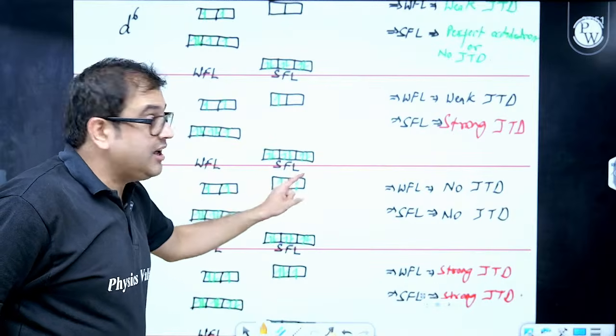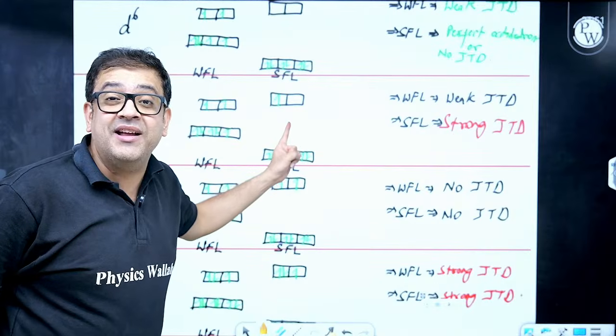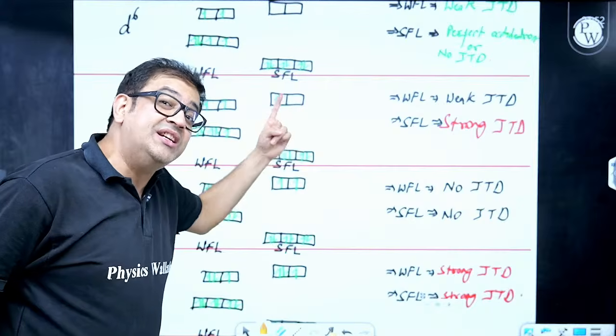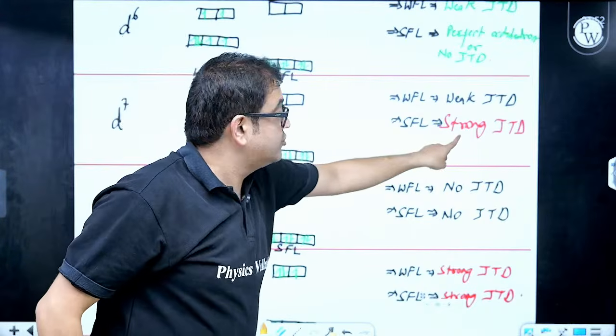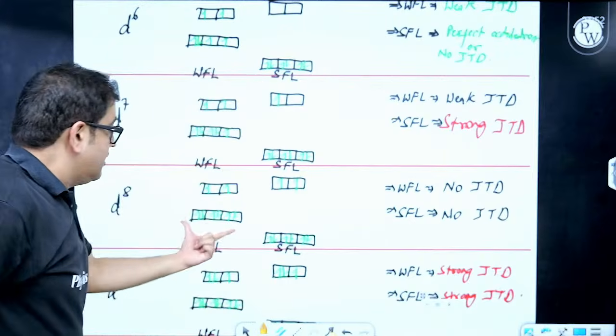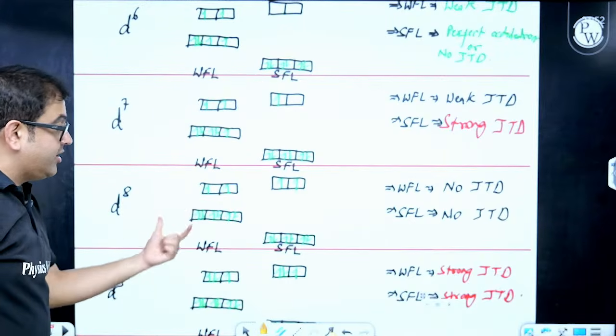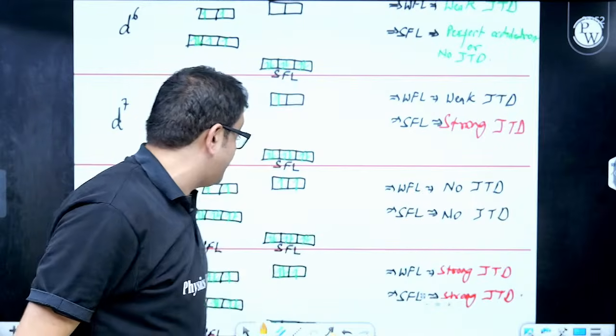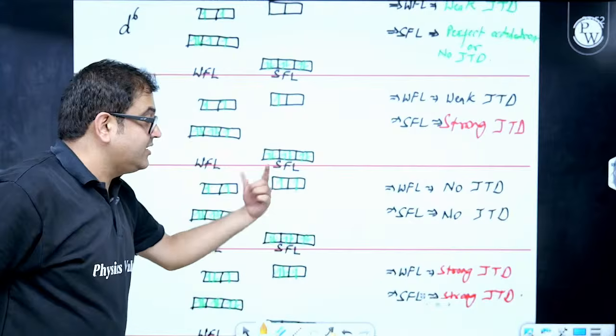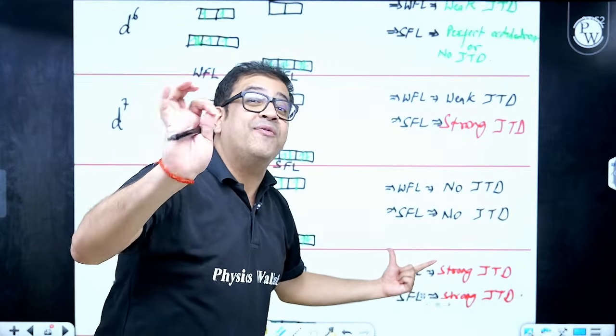With a strong field, this is symmetrical, but now the high energy level has become unsymmetrical. Because the high energy eg is unsymmetrical, I will have distortion, and strong distortion. So strong JTD. Now this is symmetrical, this is also symmetrical. So with a weak field ligand, no JTD, perfect octahedron. With a strong field also, a perfect octahedron.